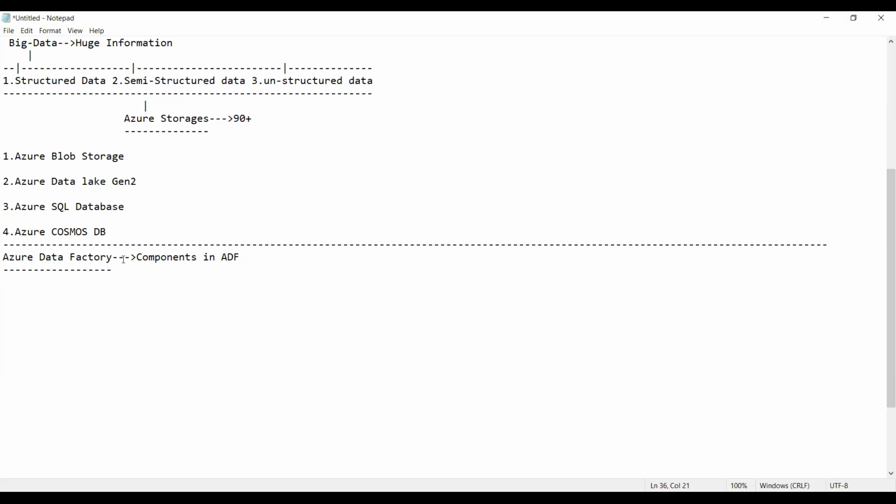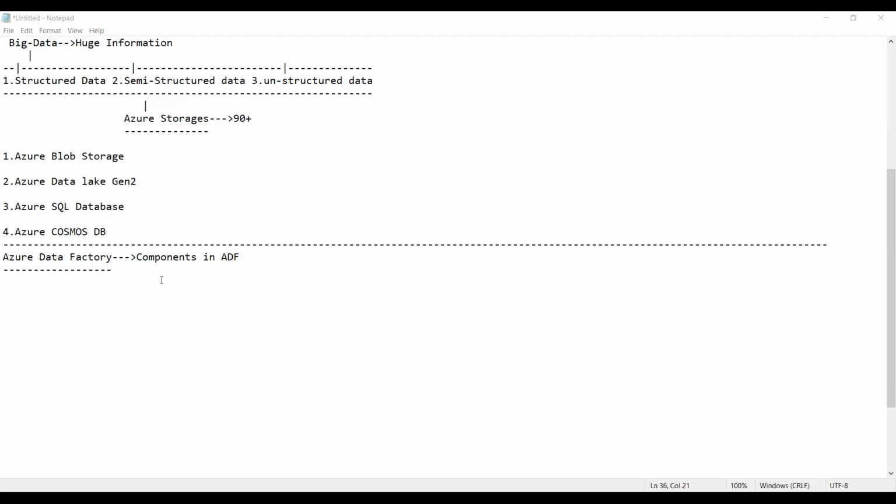These components are only part and parcel of ADF, and have nothing to do with anything else. If you use ADB, the components will be different, and we don't call them components there. Anyway, let's not discuss ADB here.